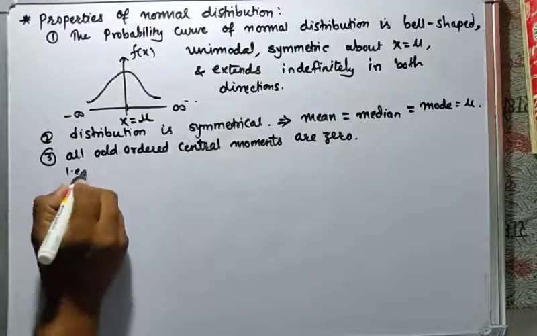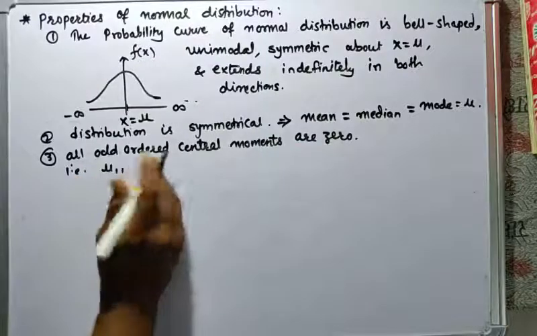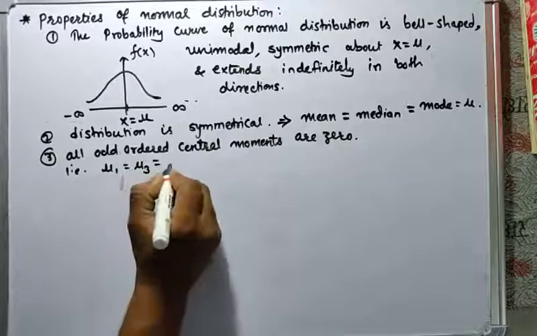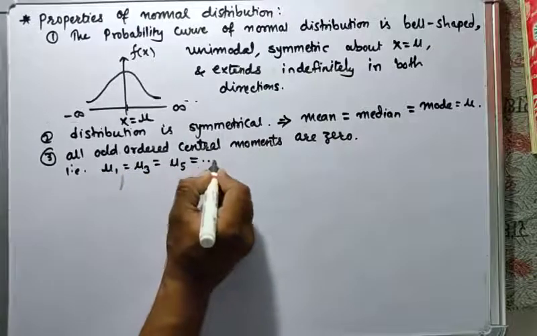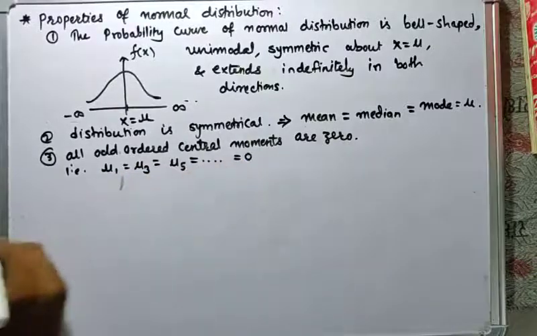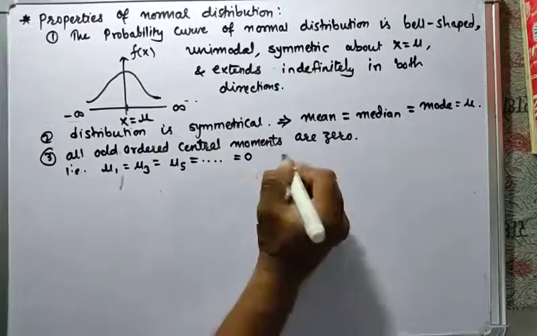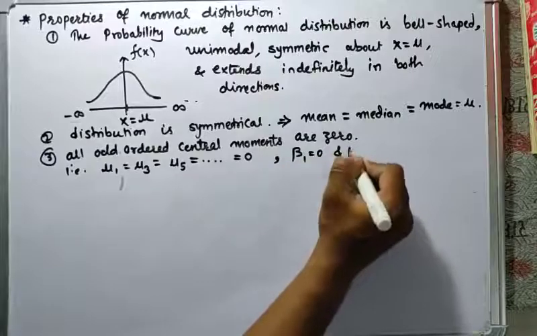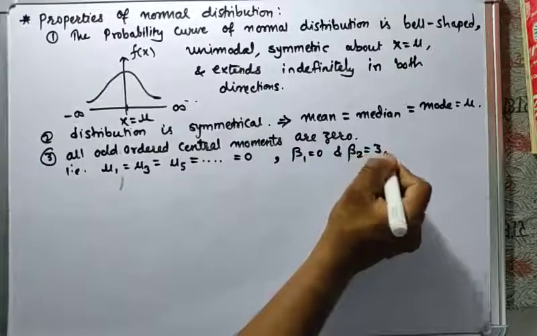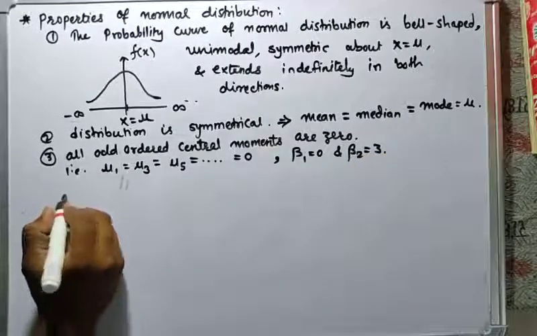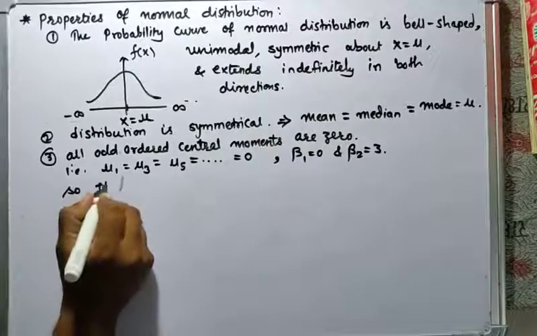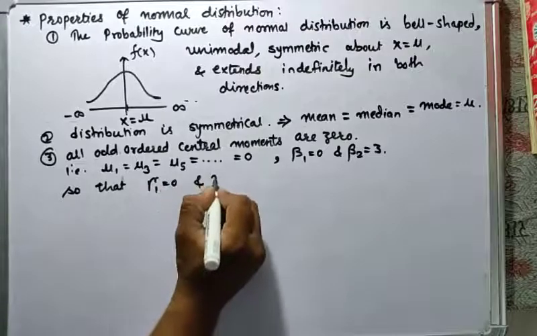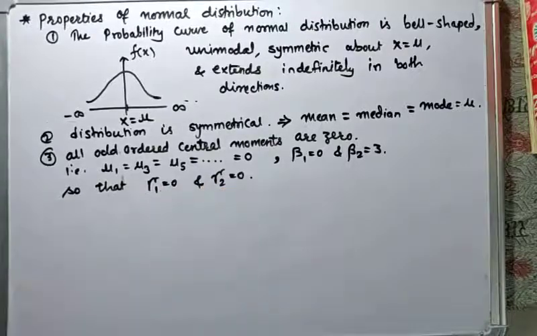That is, for odd orders, mu1 is equal to mu3 is equal to mu5 and so on, which is equal to 0. And here the given condition is beta 1 is equal to 0 and beta 2 is equal to 3, so that you will get the value of gamma 1 is 0 and gamma 2 is 0.